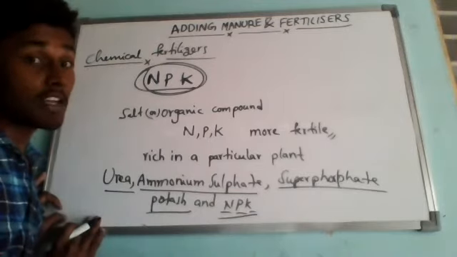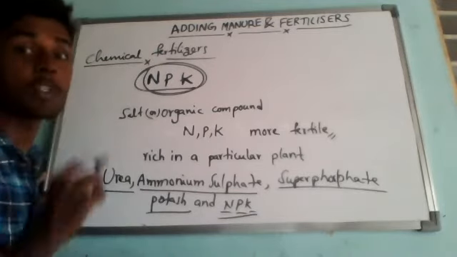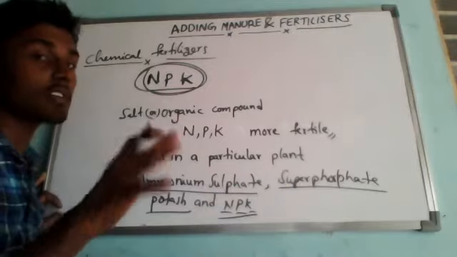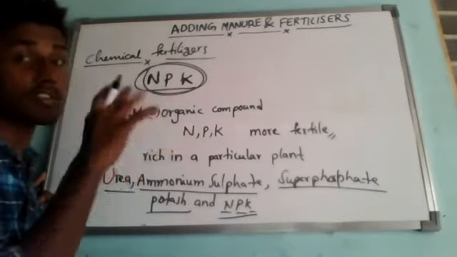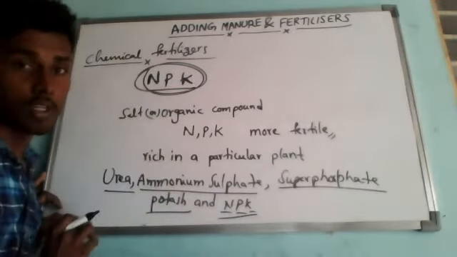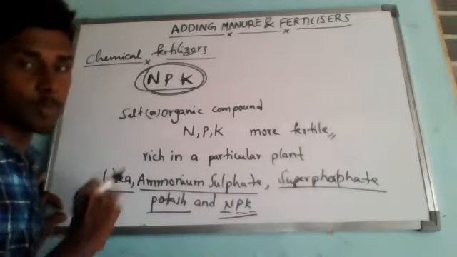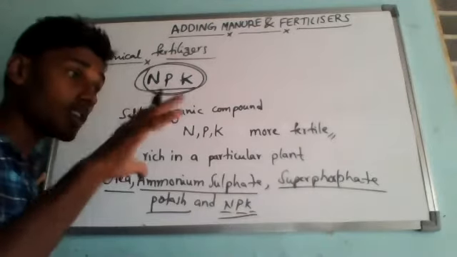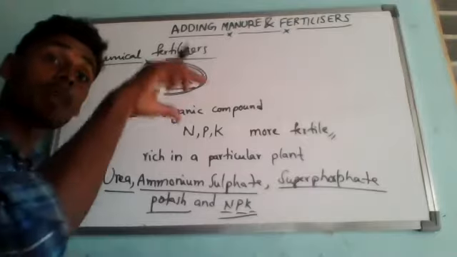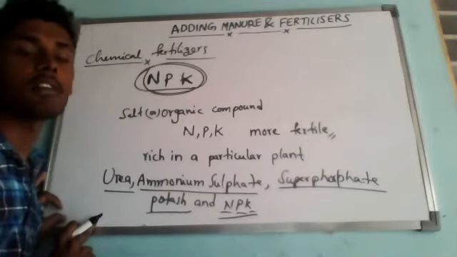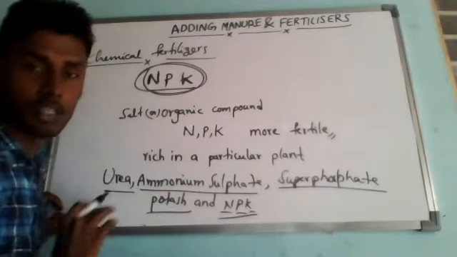So chemical fertilizers are nutrient specific. They do not contain all the nutrients. A particular crop requires a particular nutrient, so we buy that particular chemical fertilizer and apply it.